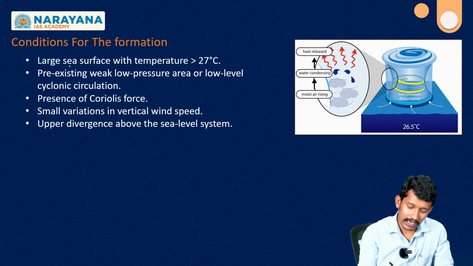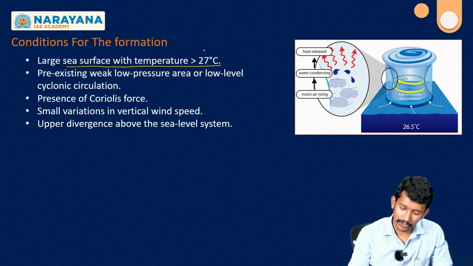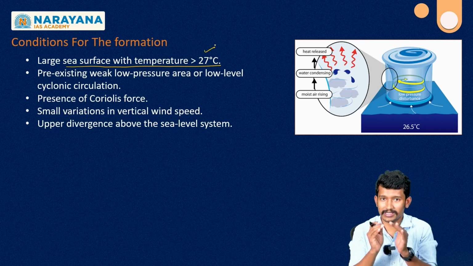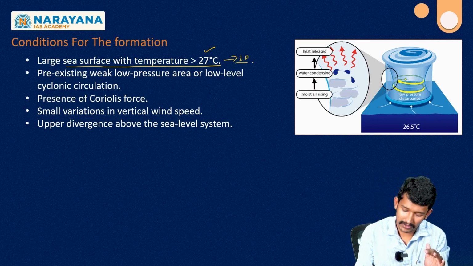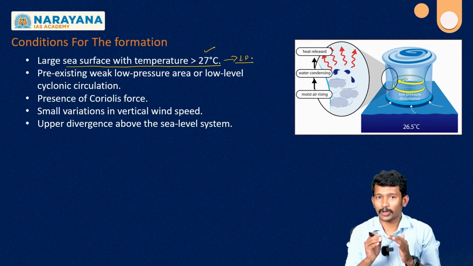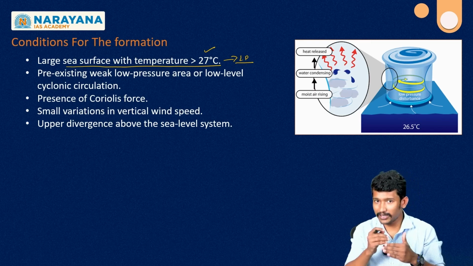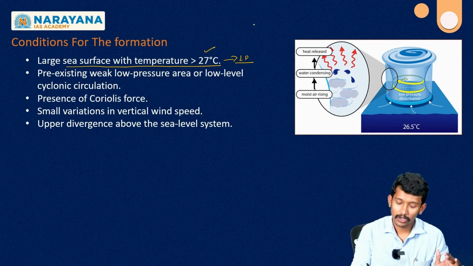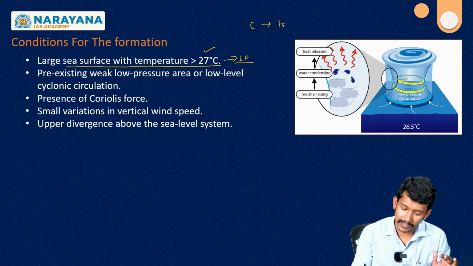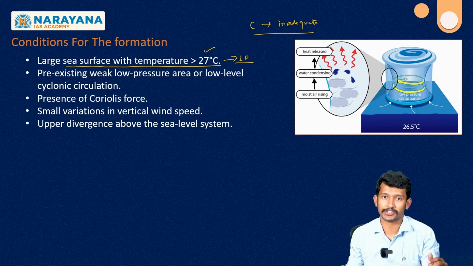So now we have to know about the conditions for the formation. Here, a large sea surface with a temperature of 27 degrees Celsius. Yes, 27 degrees Celsius. This temperature is very much important for the development of low pressure. That's why tropical cyclones are not developed in the temperate region. That is one thing. And also in the equatorial region, it is not developed. Even though the temperature is there, it is not developed because the Coriolis effect is inadequate, because that bending is very much needed for the establishment of the circulation system, right?